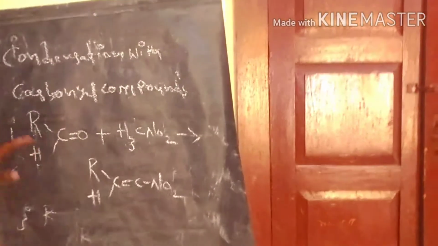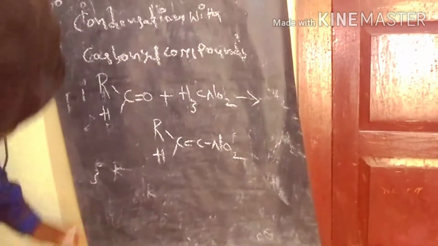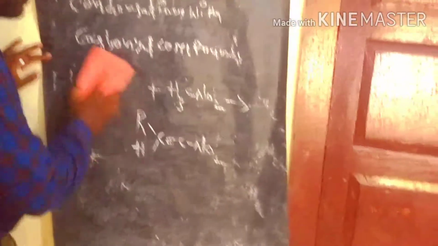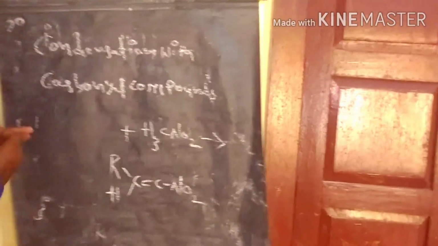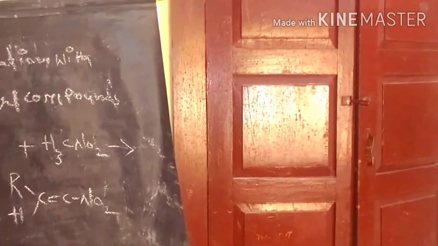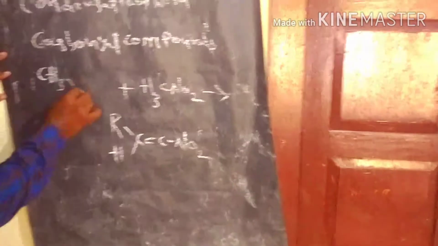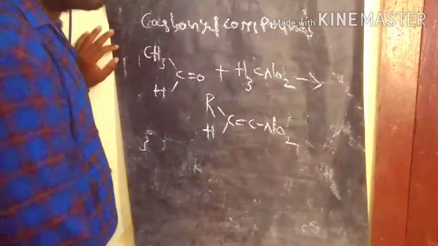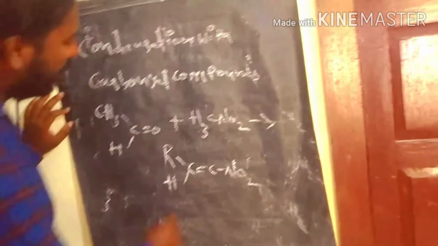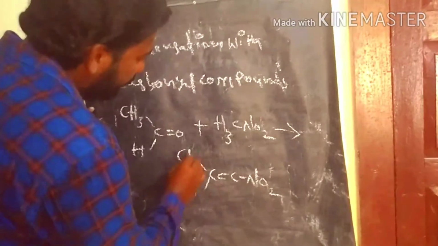Now we start with a simple example. In place of aldehyde, we take acetaldehyde, which reacts with methyl nitrate. What is this compound?